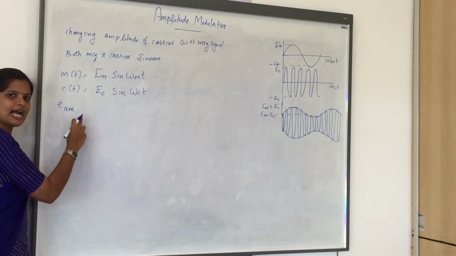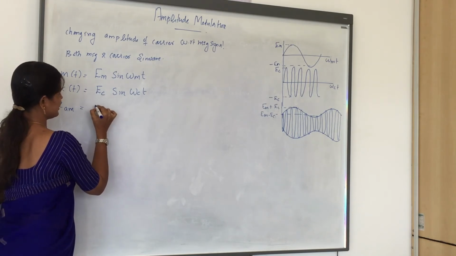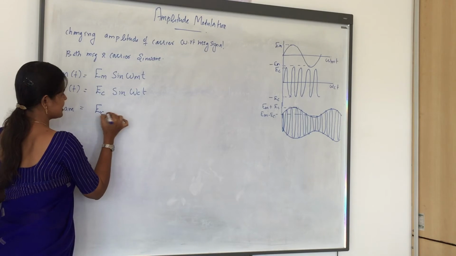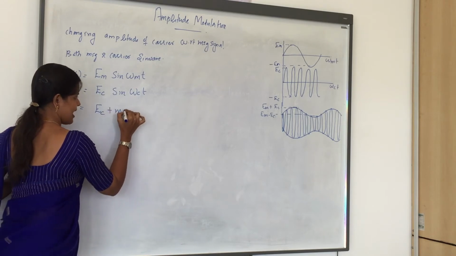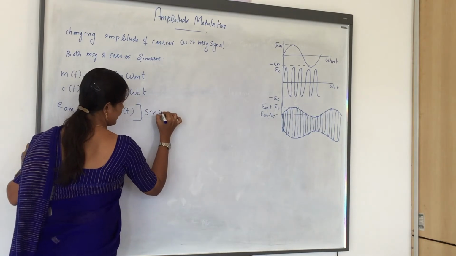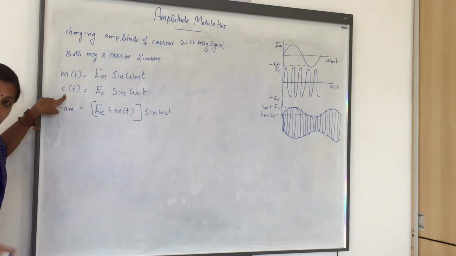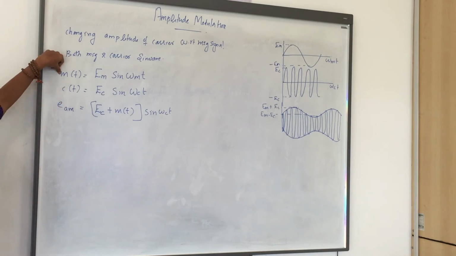Signal after amplitude modulation: EC plus m of t, into sine omega c t. Because modulation is the process of changing the carrier signal with respect to the message signal, right?